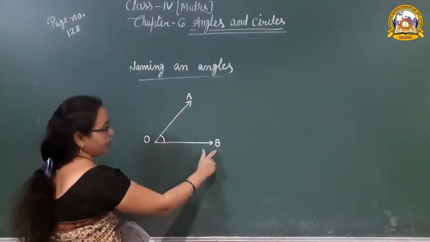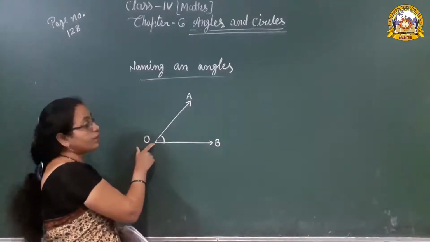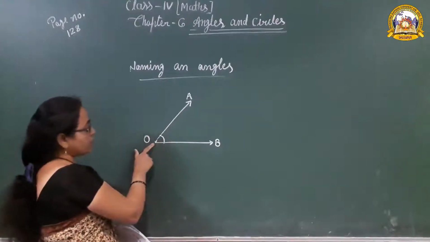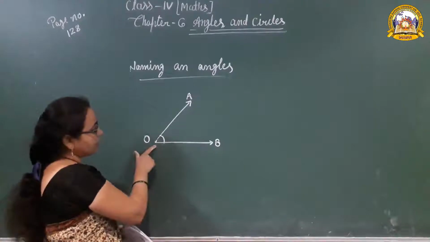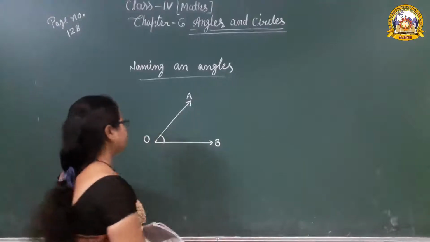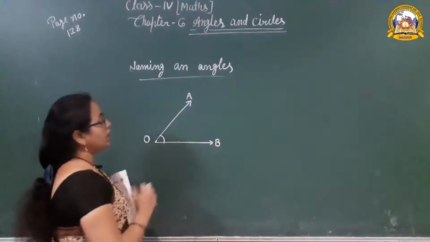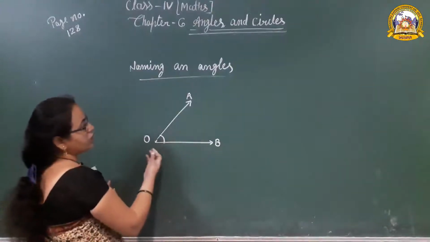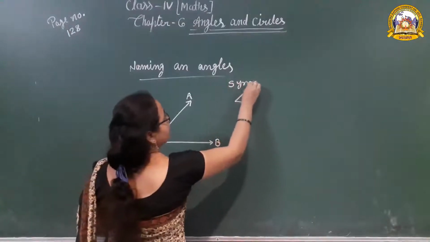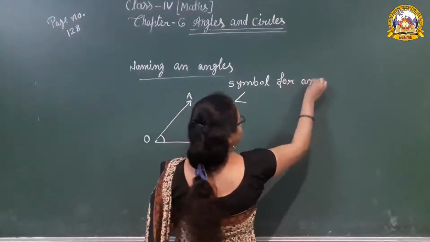OA, OB, and the two rays meet at the same point. That is the common point for both rays, and both rays start from this point. So when the two rays meet at the same point, that is a vertex that forms an angle. Yes, now how can we name angles? So what is the angle of this? That is the symbol for an angle. Symbol for an angle.